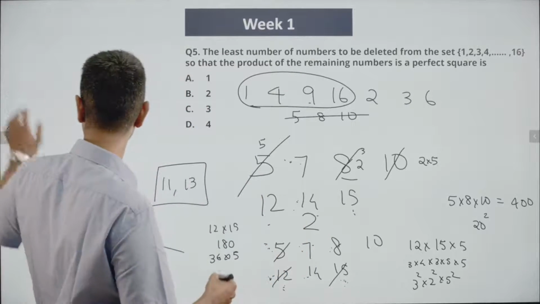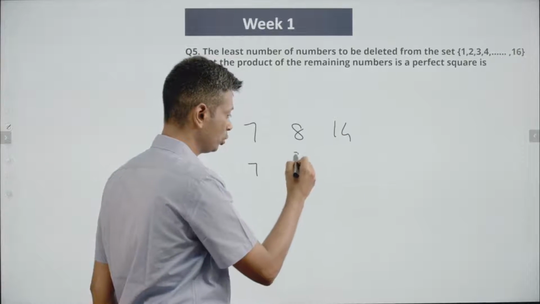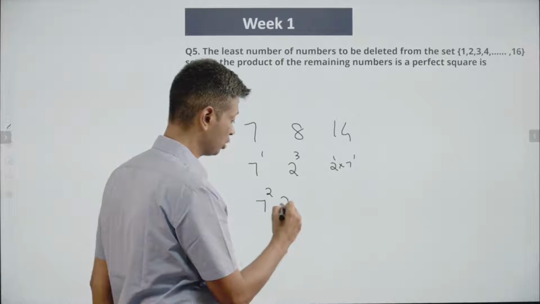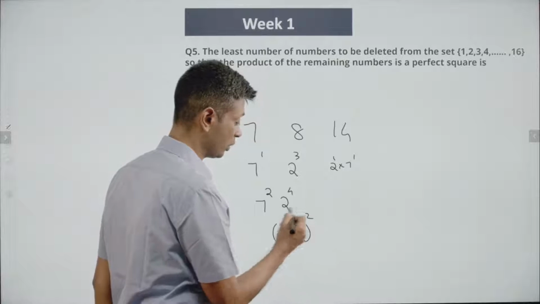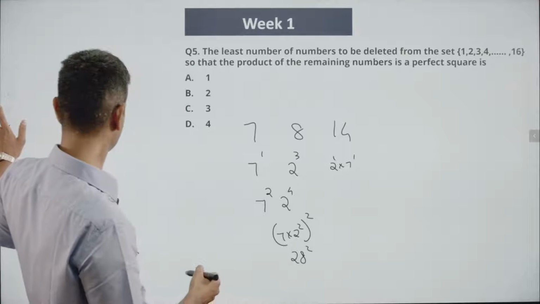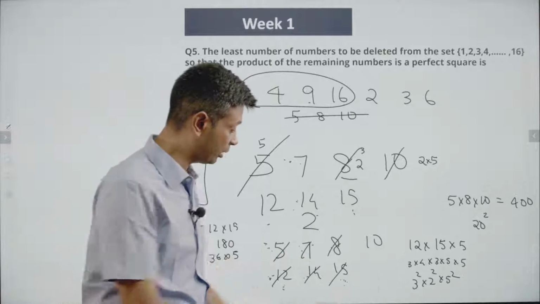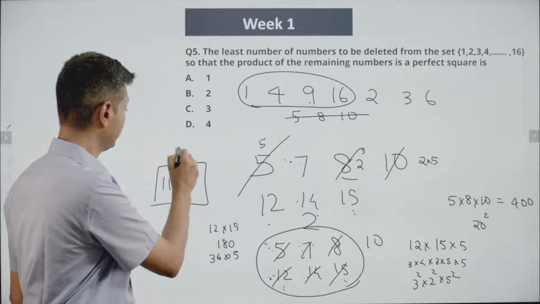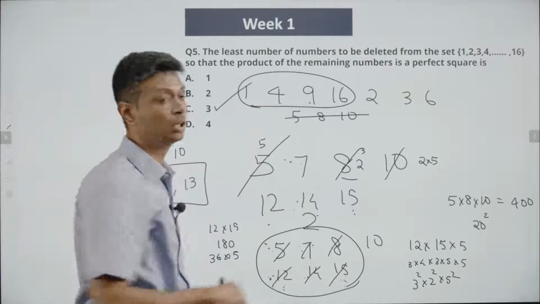Remaining what we have, 7, 8 and 14. 7, 2 cube, 2 into 7. If we combine this, we'll get 7 square and 2 power 4, or 7 into 2 square, the whole square. 28 square is this. So if you go back to this spot, we can remove 5, 12, 15, we can remove 7, 8, 14. All of these combine to give us beautiful squares. So with a 10 finally remaining, 10, 11, 13, if we delete that, then we'll get a beautiful perfect square. So with removing just 3 numbers, we can get there.